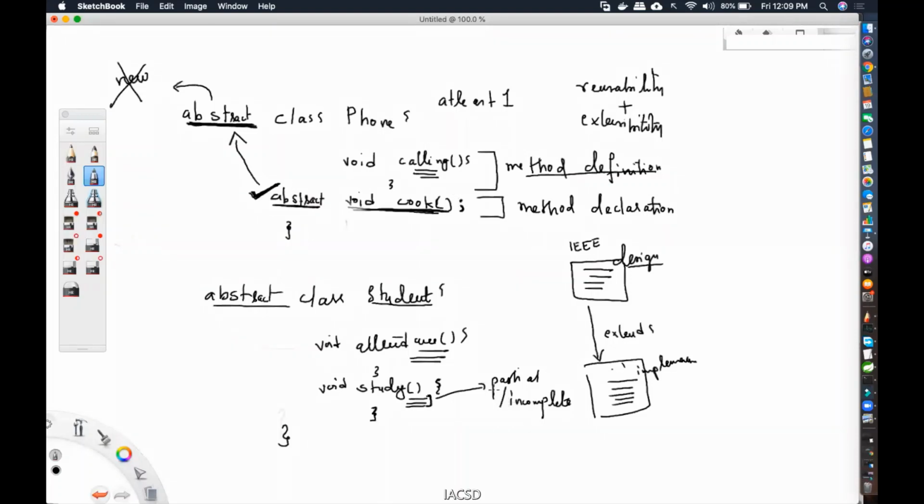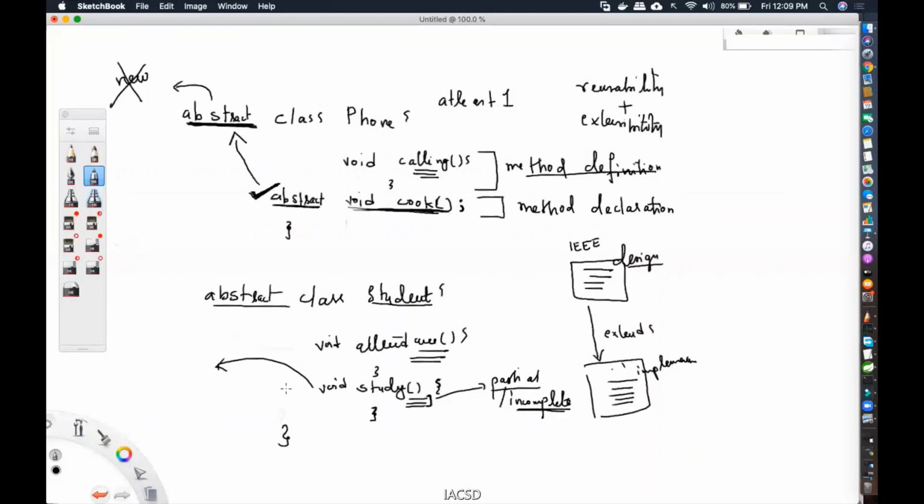Because you wrote this class, you definitely know that this is a partial, incomplete or just a blank implementation, right? So if this is a blank or wrong implementation, you don't want anybody calling this particular method.